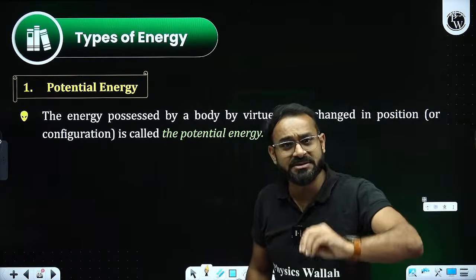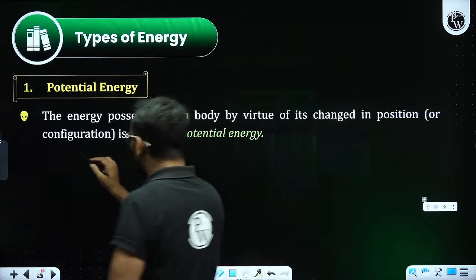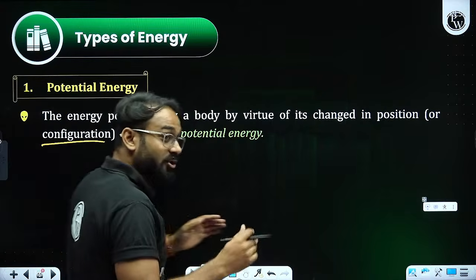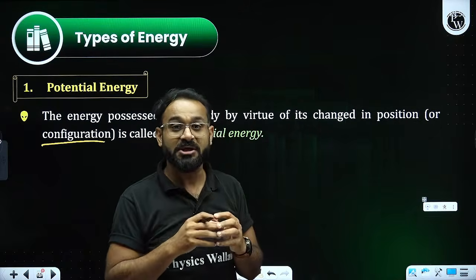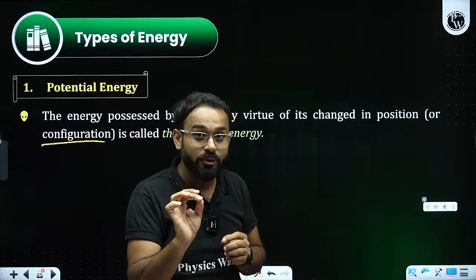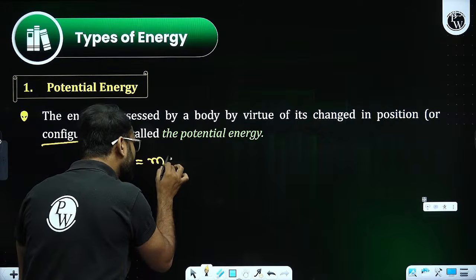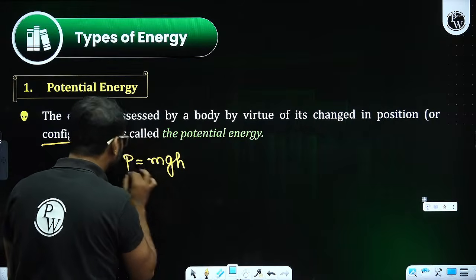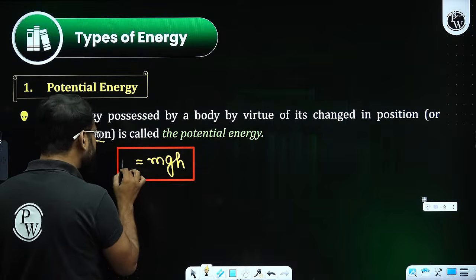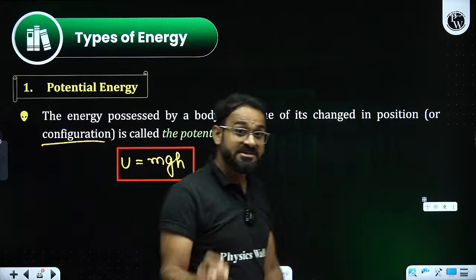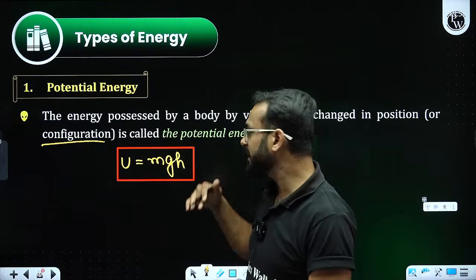Whenever you see there is a change in position, especially in height, or configuration of a spring, if you compress it or stretch it, the energy it is going to possess is potential energy. And the formula is mgh. This will be the formula for potential energy. In most books, potential energy is represented with the letter U.